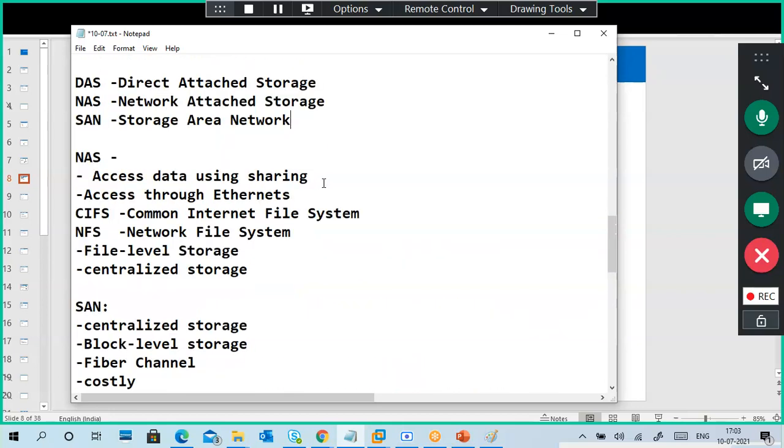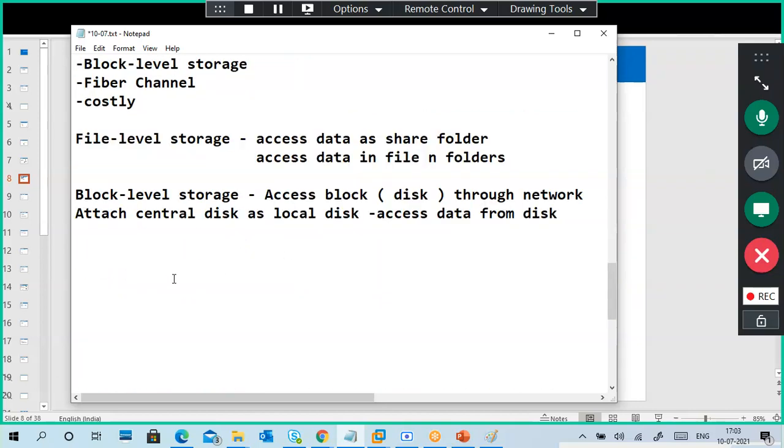Next are the central storages. What are the central storages? NAS and SAN. Both are central storages.